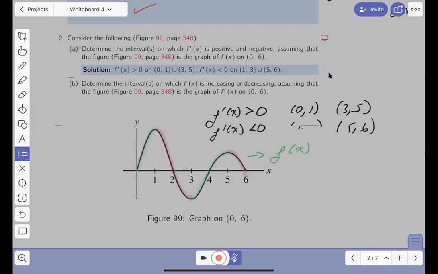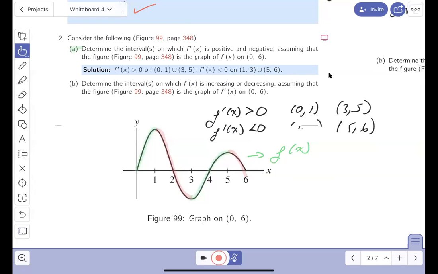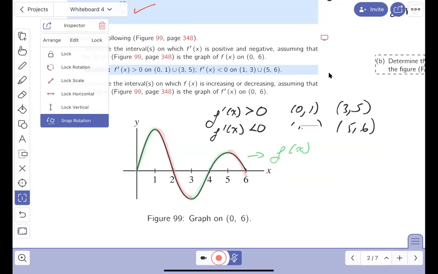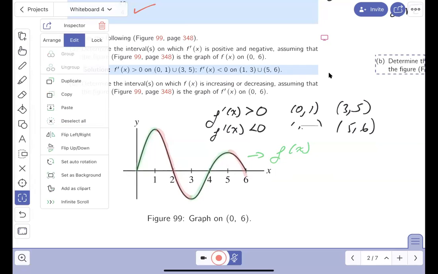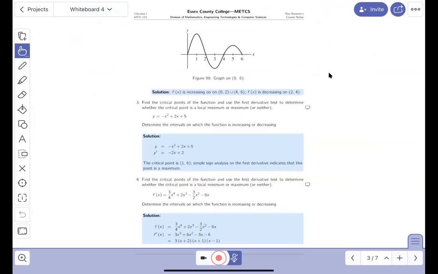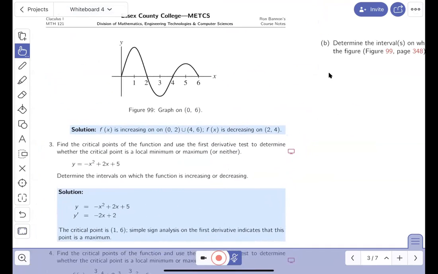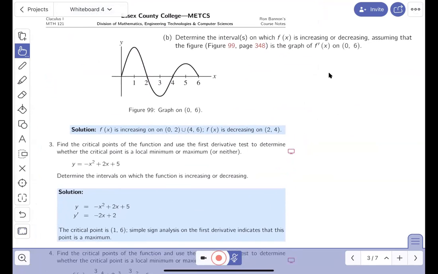This problem over here. I'm just going to pull this into the next page because that's where the answer is. Let me just copy it and give you a second to do so. And look at the next page. All right, I'm going to paste it over here. And I'll try to do a better job of reading. All right, so what do they say now? It says determine the intervals on which f of x is increasing or decreasing, assuming the figure is the graph of f prime. All right, so it pays to read.